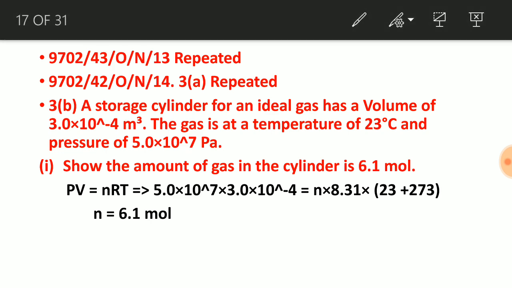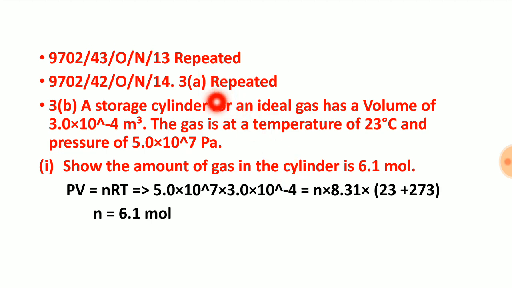Now let us see this. In this first question, these two questions are repeated. A storage cylinder of an ideal gas has volume this in meter cube. You do not need to convert this. Temperature is this, pressure is this. Now we need to show that the amount of gas in the cylinder is 6.1 mole. So we know that PV is equal to nRT. Now we need to find the value of n. P is given, V is given, R is constant, which we know, and it is also given in the data booklet. And temperature is 23, we need to convert that into Kelvin or absolute scale. So we'll get the 6.1 mole answer.